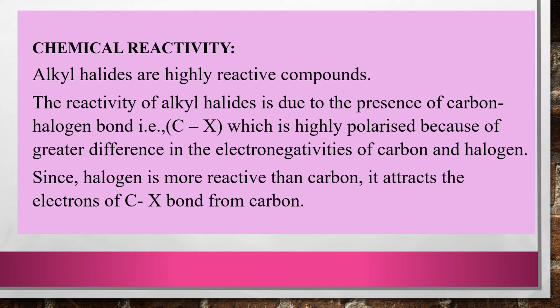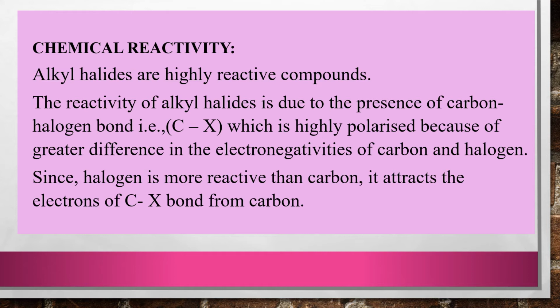Why is X getting a negative charge? Because it is more electronegative than carbon atom, and hence it can attract the electrons of the carbon halogen bond towards itself, by which halogen acquires a small negative charge and carbon atom acquires a small positive charge. Understood till here, students?